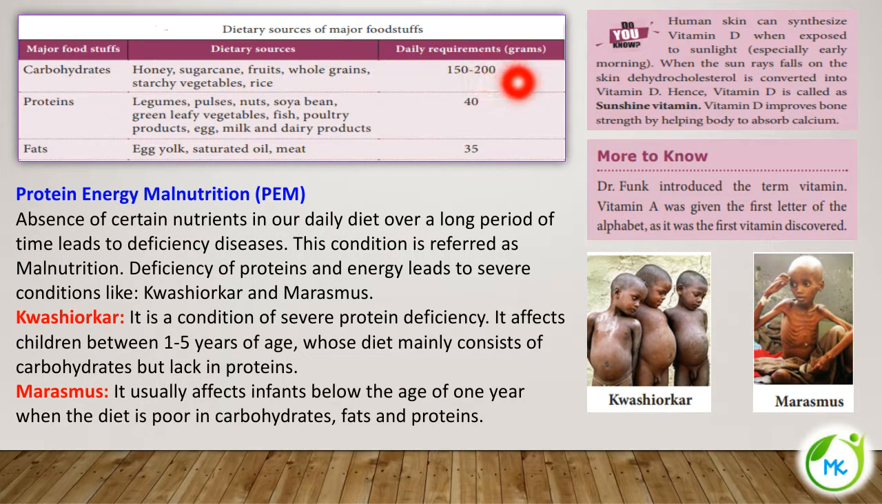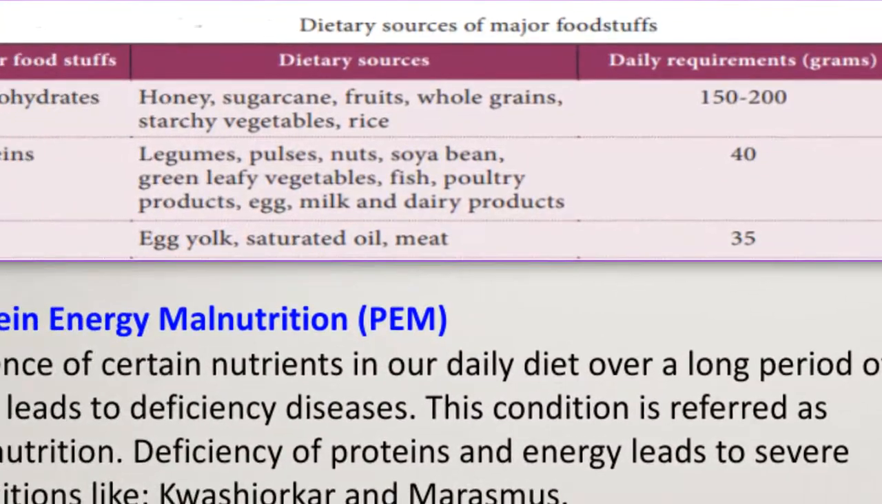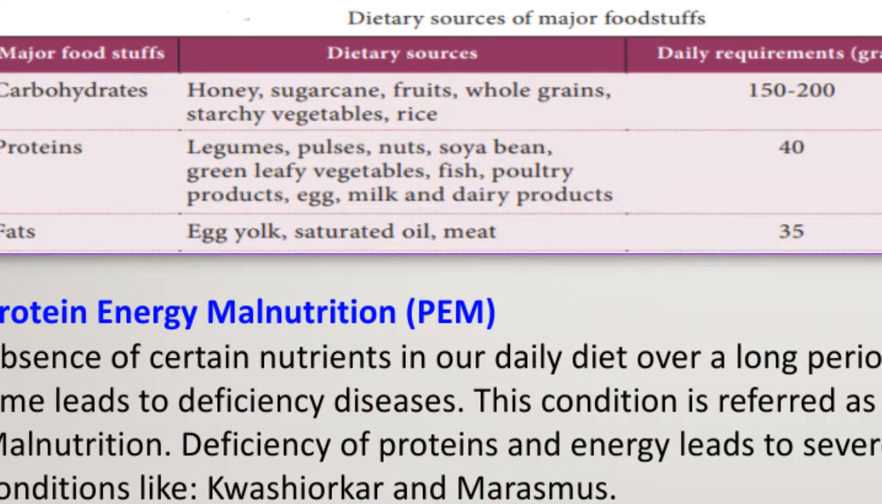And the daily requirement of carbohydrates is given in grams. 150 to 200 grams of carbohydrates are required. Next is proteins. Proteins are found in various legumes, pulses, nuts, soya bean, green leafy vegetables, fish, poultry products, egg, milk, and dairy products. The daily requirement of protein in general is 40 grams. And fat is found in egg yolk, saturated oil, and meat. Its daily requirement is 35.